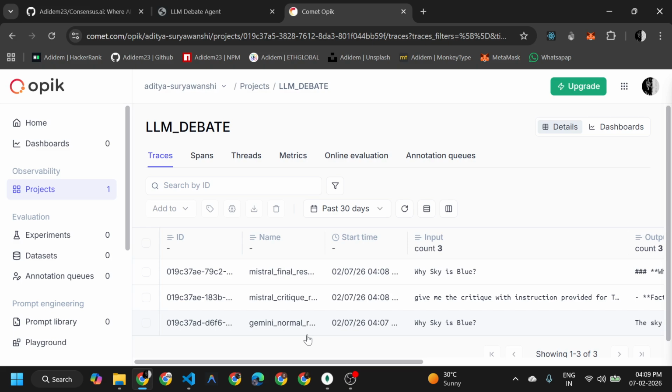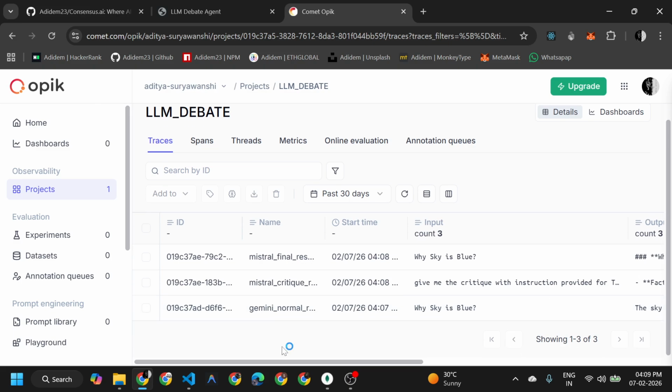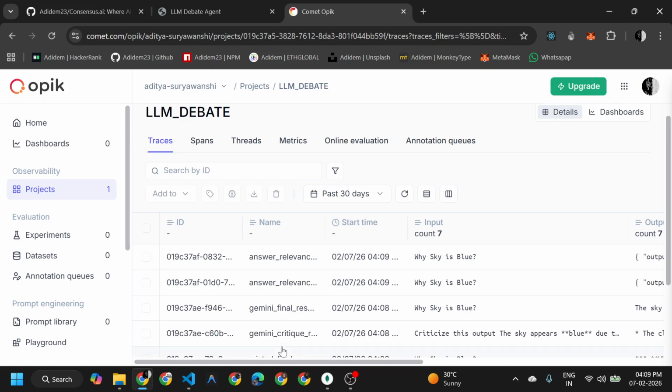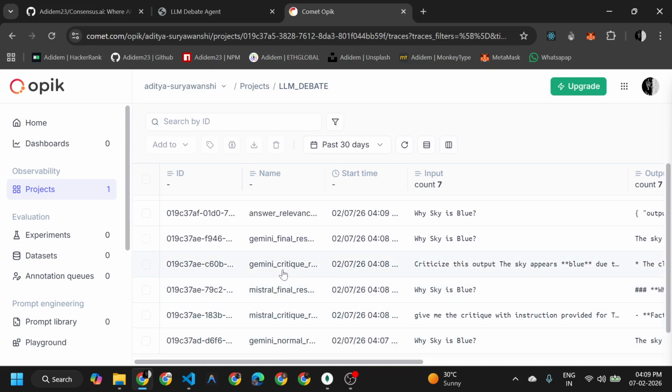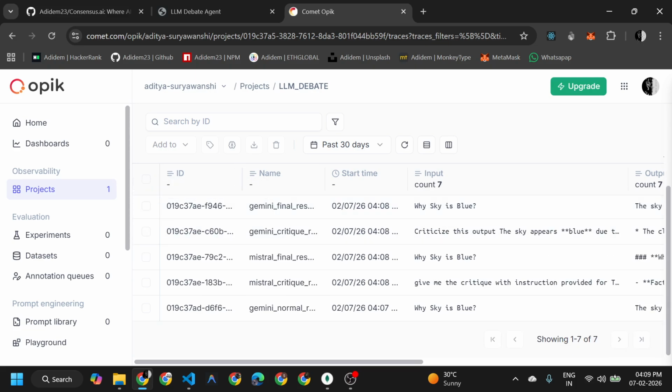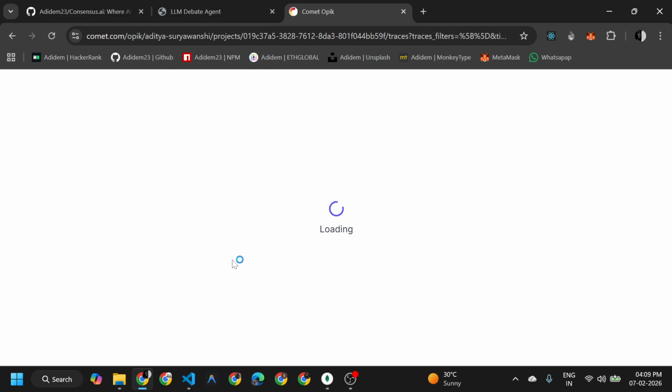Now we will see how it goes for the Mistral node, because I have included only two nodes. Here you can see for the Mistral the same thing has occurred.